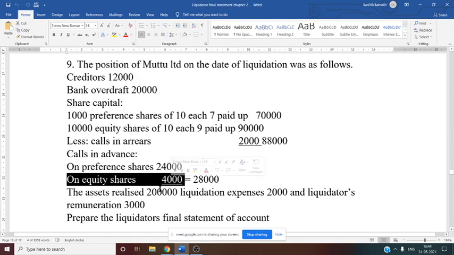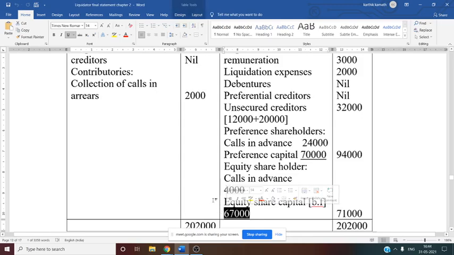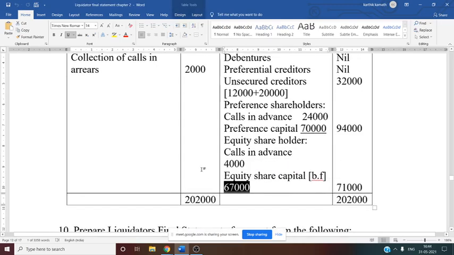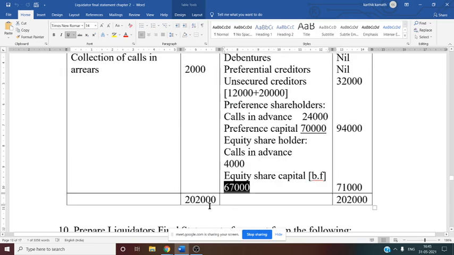So that calls in advance we have considered here. Then equity share capital, that is the balancing figure, 67,000. How to get 67,000? Just you have to see the receipt side total. Receipt side total is 2,02,000.